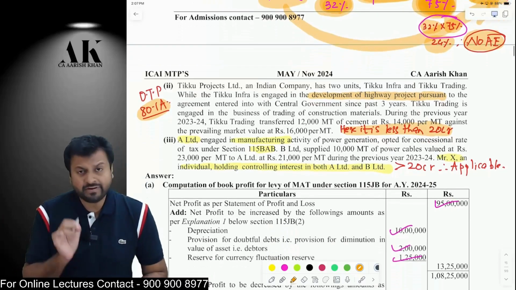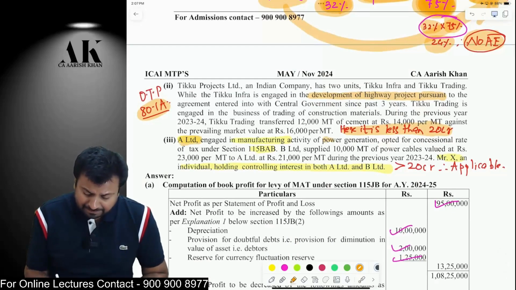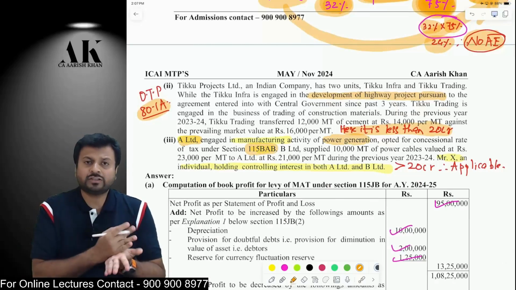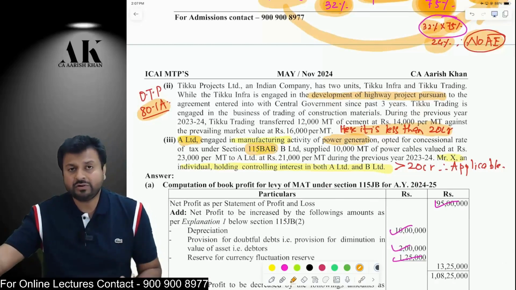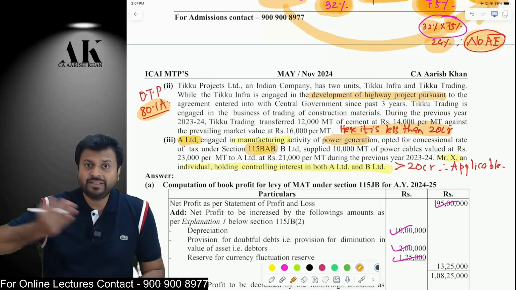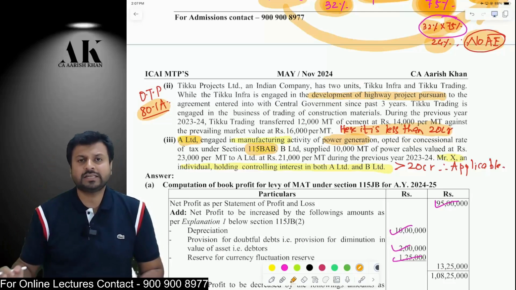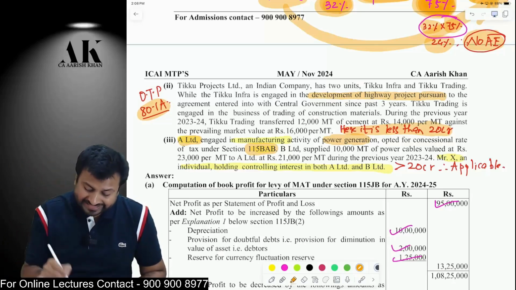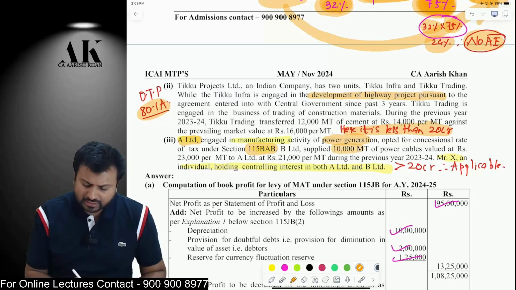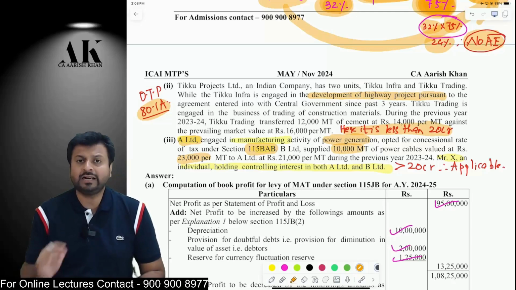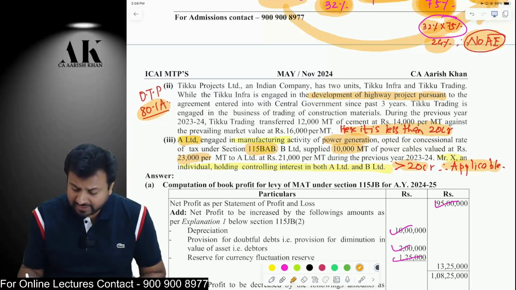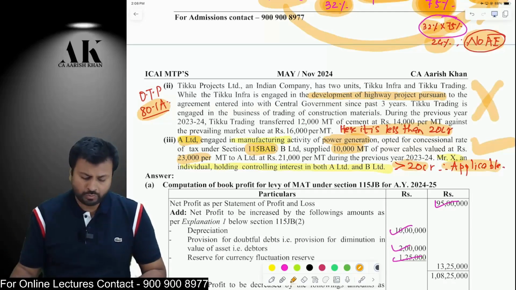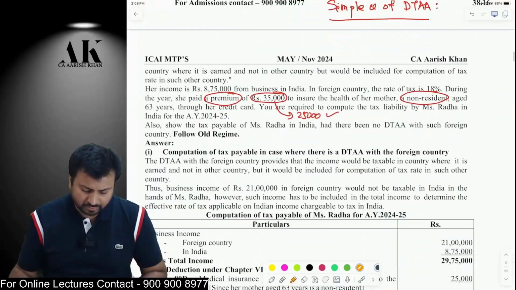Next one is a very intelligent question. A Limited is a power generation SSC opting for 115BAB. Remember, if one unit is opting for 115BAB and another unit is not opting for 115BAB, and if they enter into a transaction, then also domestic transfer pricing is applicable. Again, the value of transaction should exceed 20 crore. In this case, if you do the multiplication, 10,000 metric ton into 23,000 per metric ton, it exceeds 20 crore rupees. Therefore, here transfer pricing is applicable. In second case, it is not applicable because it is less than 20 crore rupees. I hope it is clear to all of you. It's a beautiful question. Okay.